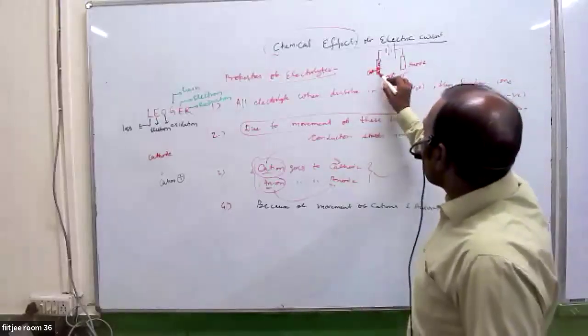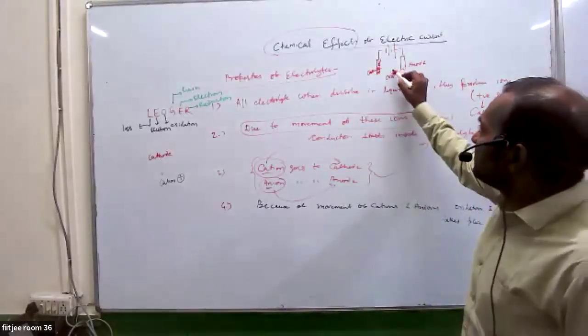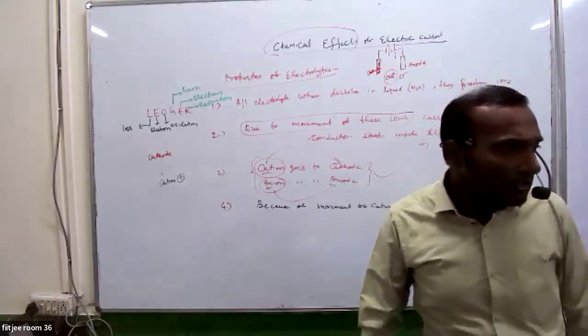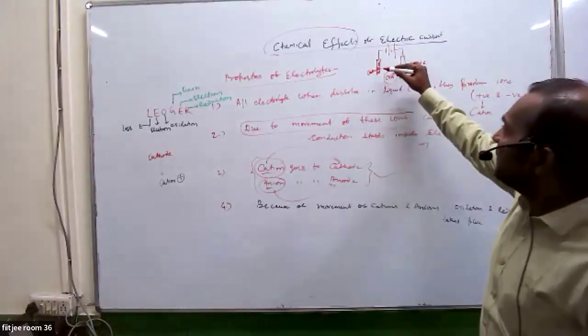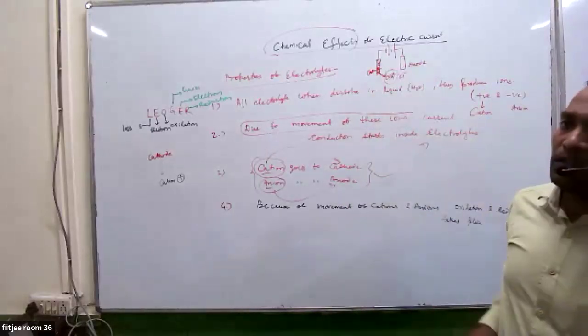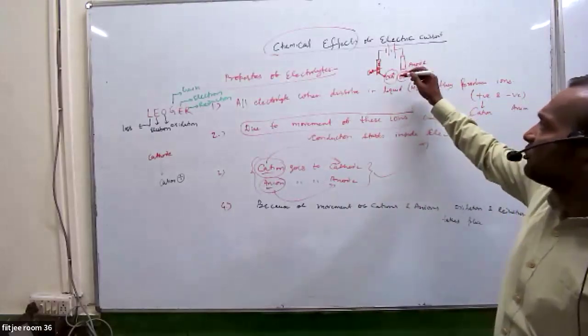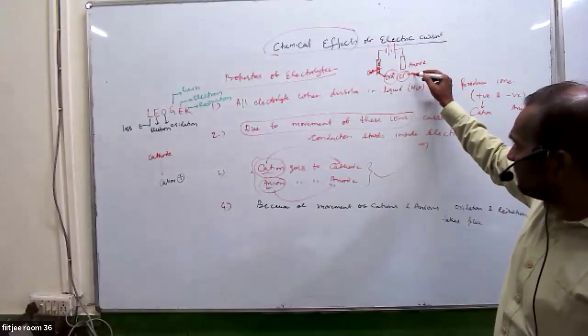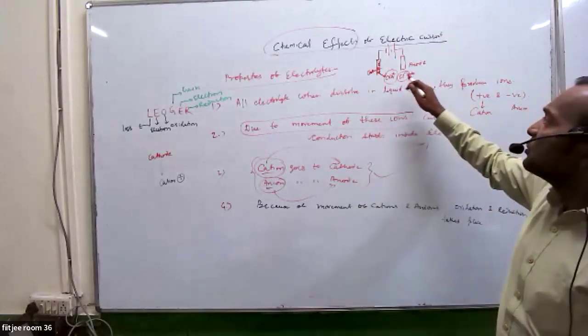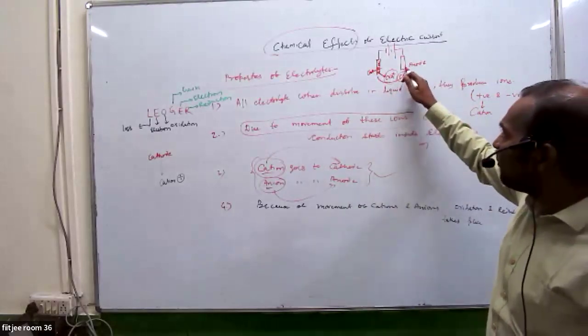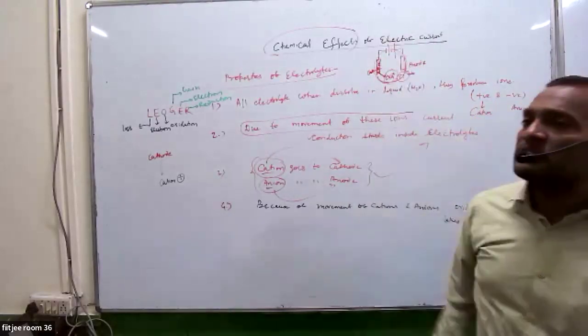So these electrons, what will they do? These are electron deficient. They will catch this electron, and they are in excess of electrons. So they will just impart the electron. So due to this movement of electrons, current conduction starts.